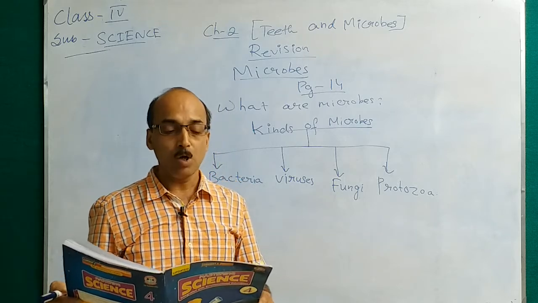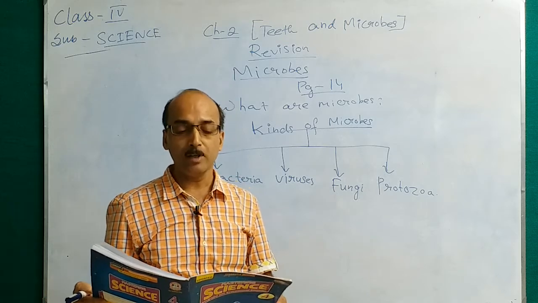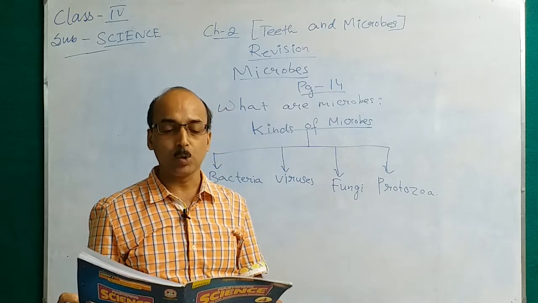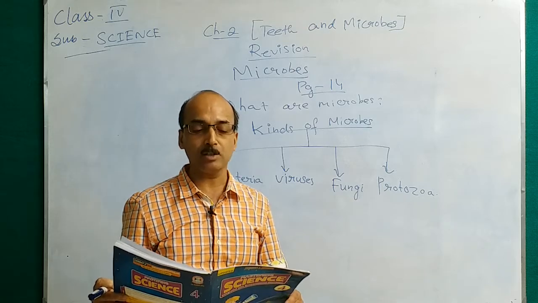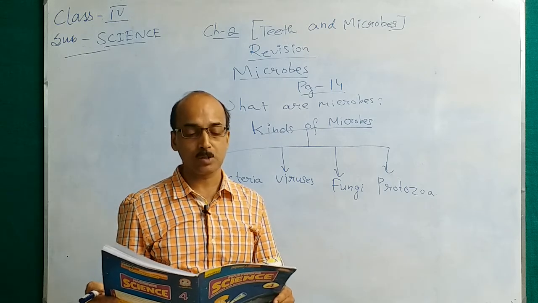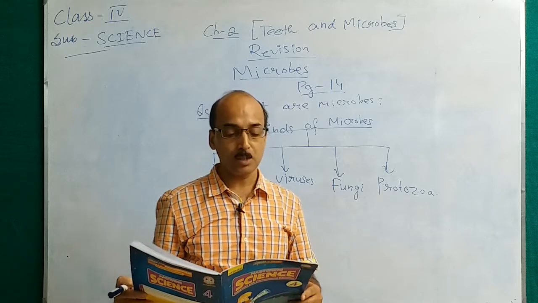Virus is also microbes smaller than bacteria. Then fungi, they are single and multi-celled microbes and they can grow on dead and decaying organic matter. And protozoa, they are single celled microbes. So these are the 4 kinds of microbes.